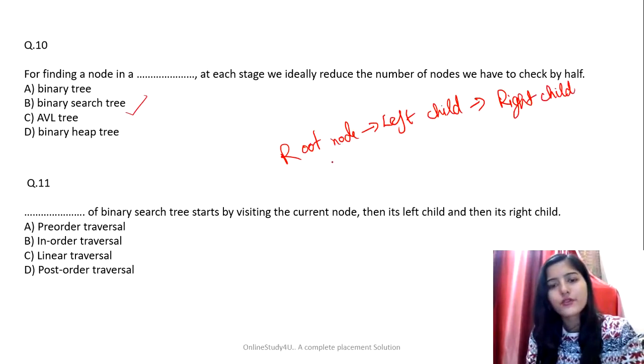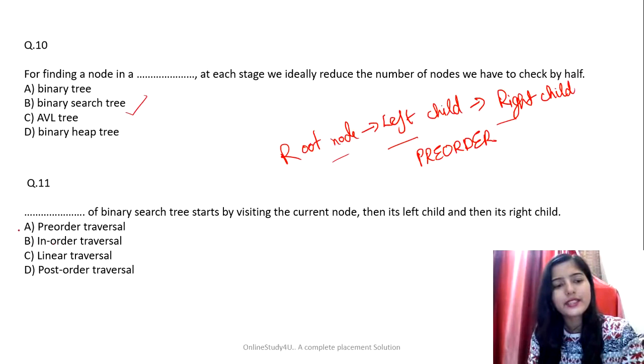So first root node, then left child, then right child. So what is the traversal? Guys, I have told you that traversals are very, very important. They have asked many questions based on traversal. So the correct answer for this one is pre-order traversal. So option A is the correct one.